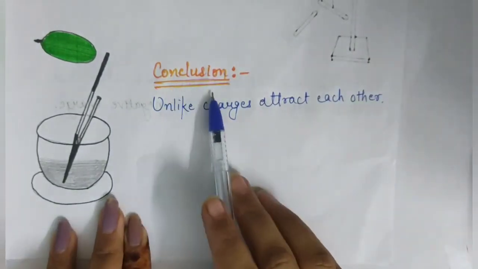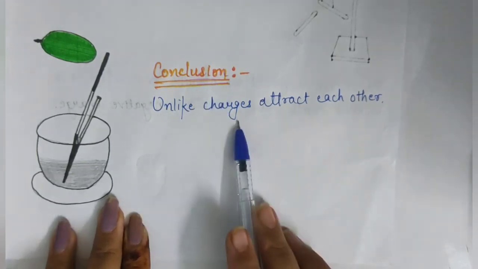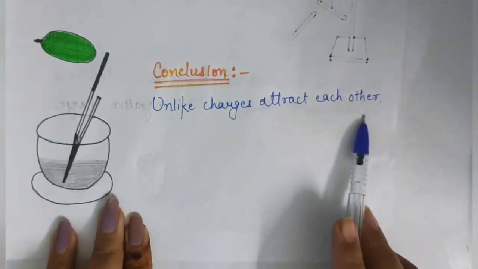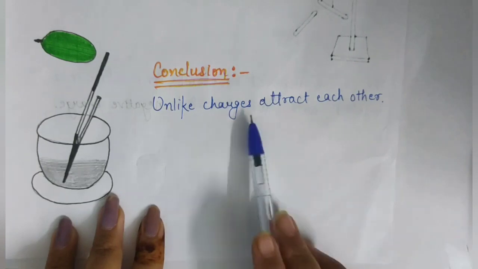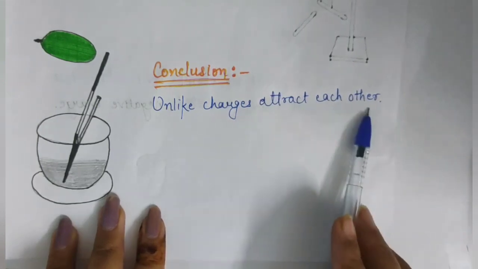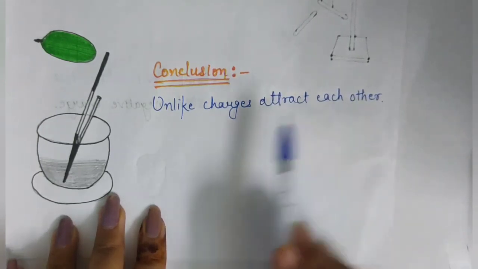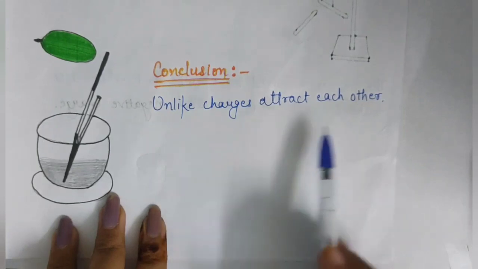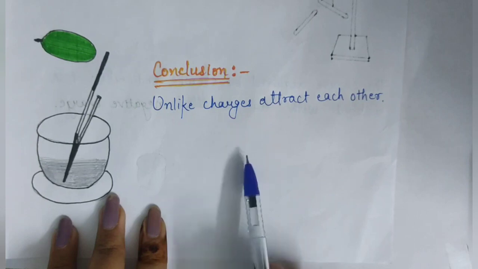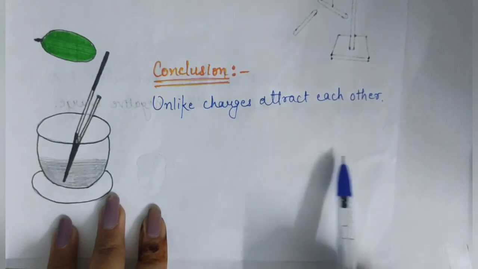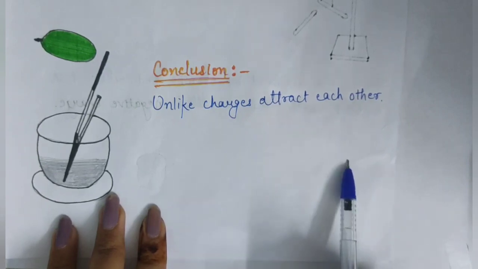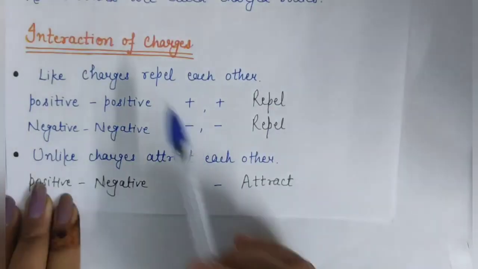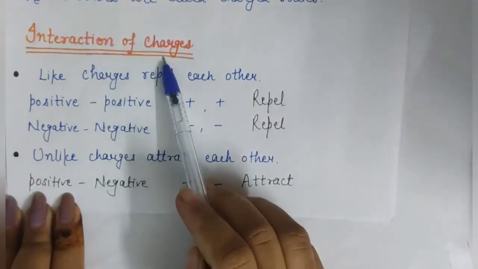So we came to a conclusion that unlike charges attract each other. Suppose a charge is positive and the other is negative, they attract each other. So how do the charges interact with each other?